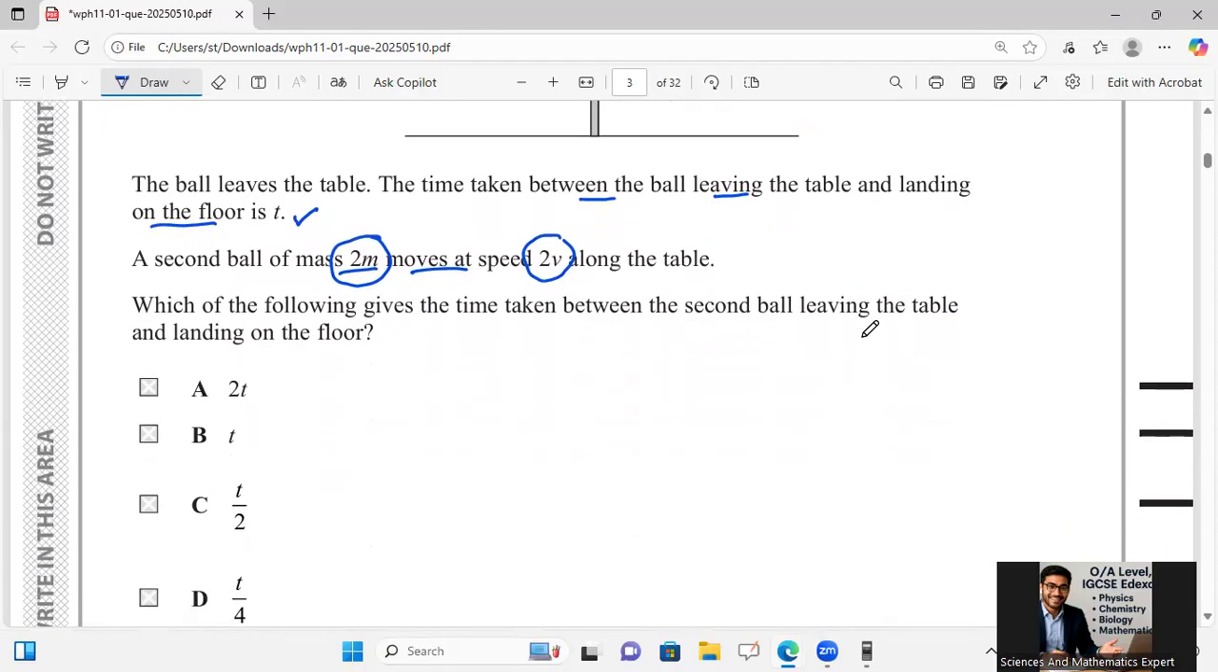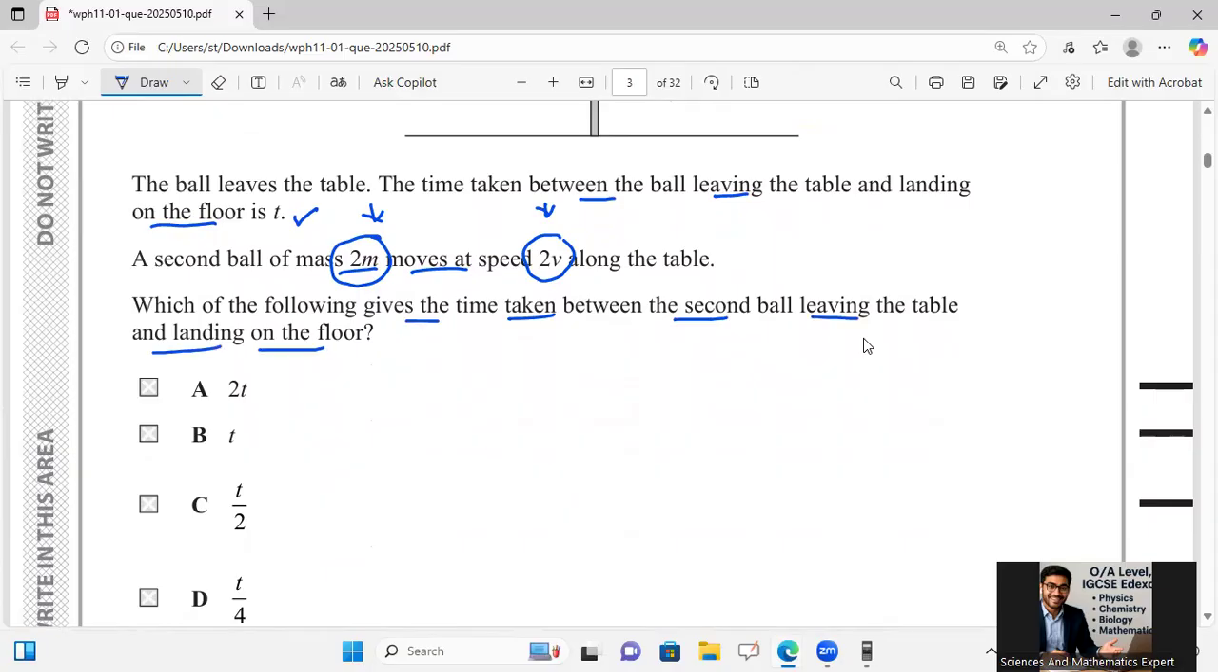If we go with it, we will simply say here that even though I have increased my mass and increased the speed, he is asking which of the following gives the time taken between the second ball leaving the table and landing on the floor.